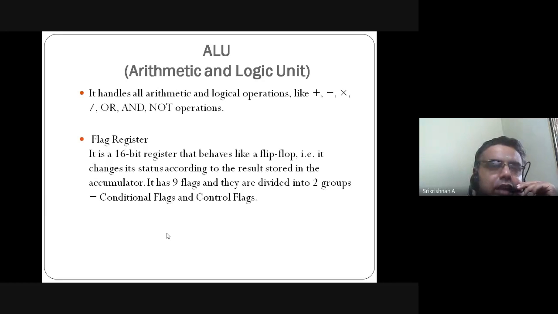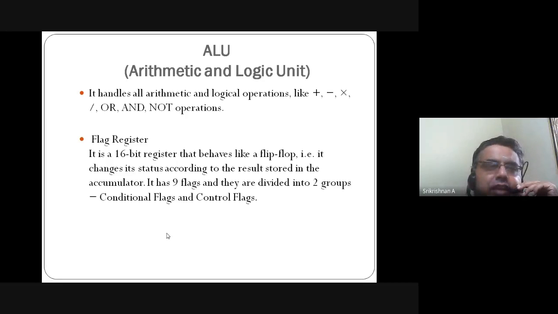That carry is nothing but your flag. The flag records whether the carry is there or not, because in some numbers you may not get one extra bit. Whenever the carry is set, it means 1; if the carry is not there, it is equal to 0. It's nothing but a kind of signal, and those signals are stored in your flag register.